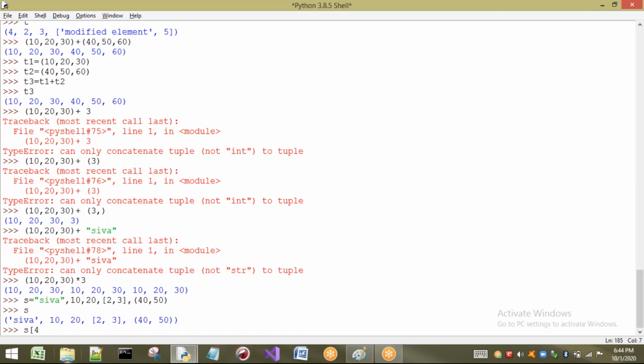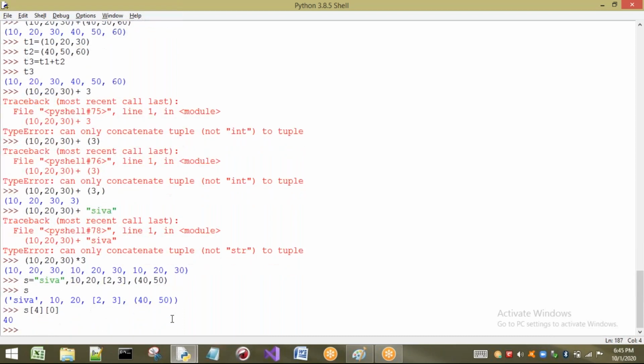S of 4, I have to write the first index. When I write S of 4, we are coming to this tuple. Next, in that, how many indexes do I have? 0 and 1. So I just have to write 0 here. If I press enter, directly the element that is present inside the nested tuple is going to be selected. So this is about a nested tuple.